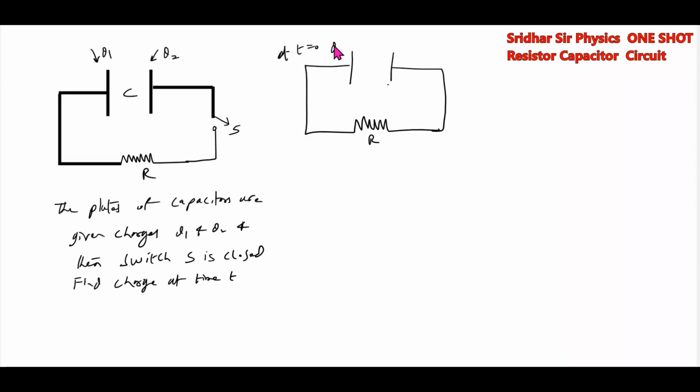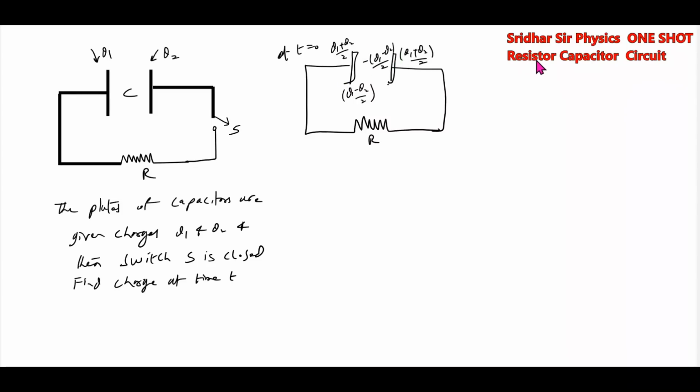This will become (Q1 plus Q2) by 2 outside, and (Q1 minus Q2) by 2 inside, with opposite signs. These are the charges.